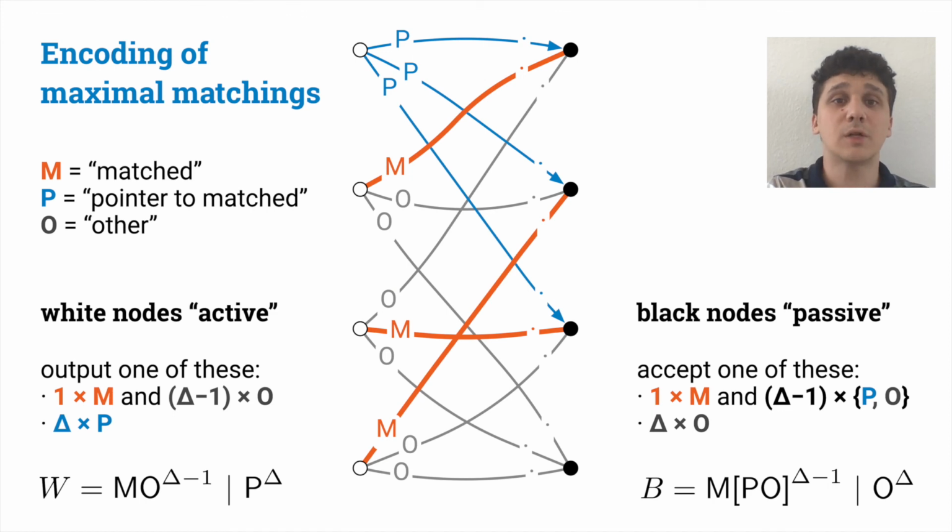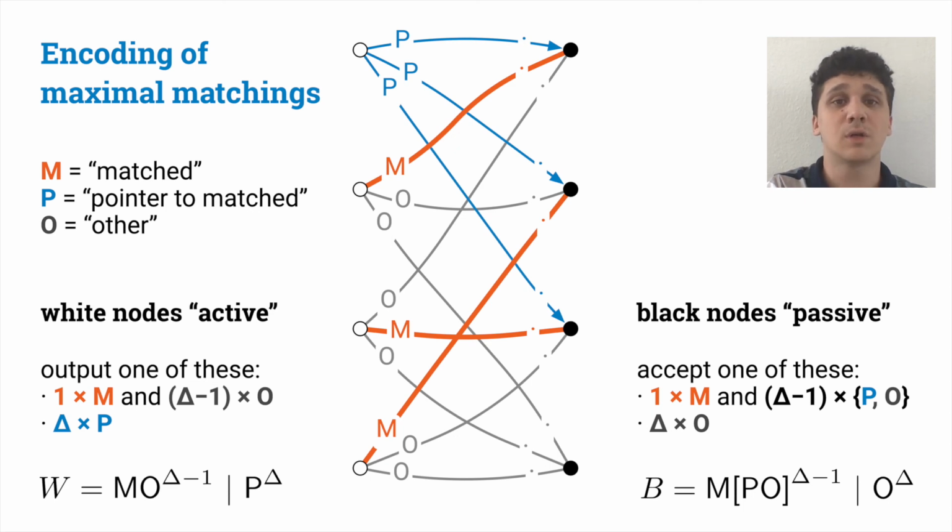As said before, in order to apply the round elimination technique, we need to be able to describe a problem by just defining some local constraints. So let's see how we can do this for maximal matching in such a way that we can indeed apply round elimination. The idea is the following. We require white nodes to output one label for each incident edge, and we list all possible allowed black and white configurations that are multi-sets of size delta that describe what are good labelings around each node. And we are interested in the time required for white nodes to produce a correct solution.